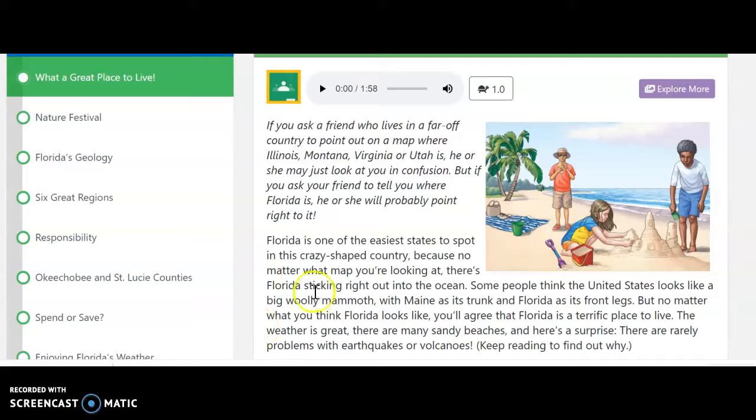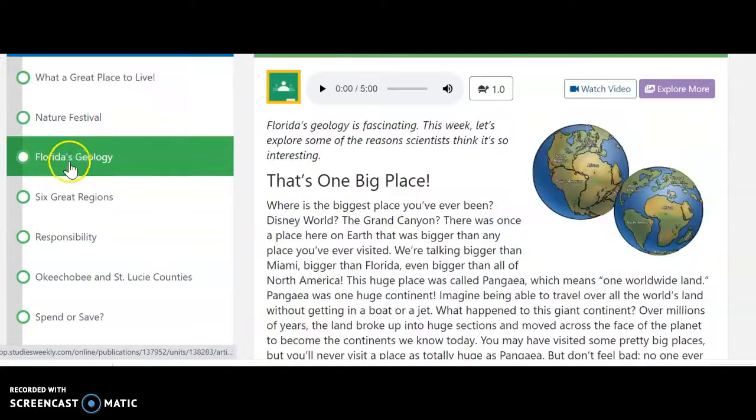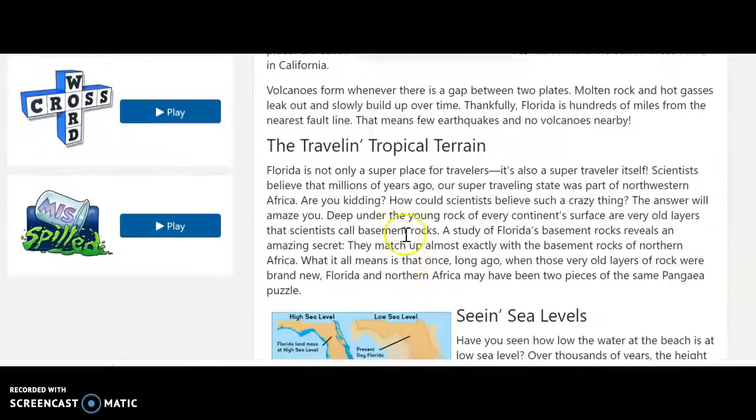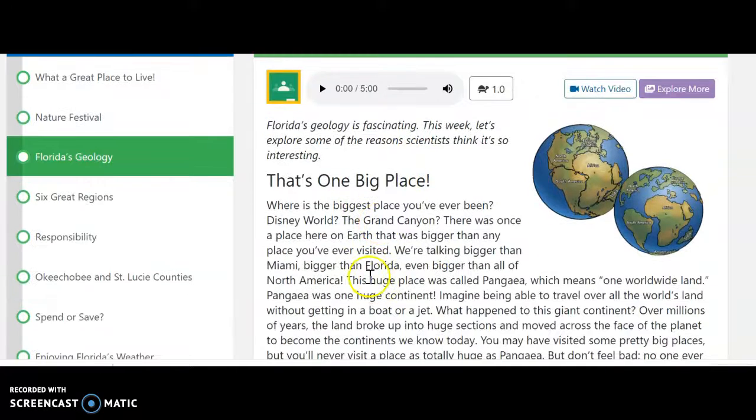So when you open up on Monday, you'll see in the directions that you're going to be reading this section right here about Florida's geology. So this will mention something called Pangea and how Florida was separated and how they actually believe that we were connected to Africa at one point. So you'll read through this section and then you can answer the questions that follow this section to earn some of those coins for Rev.